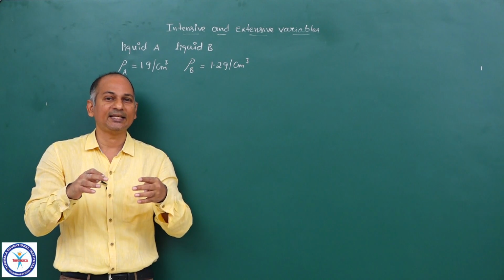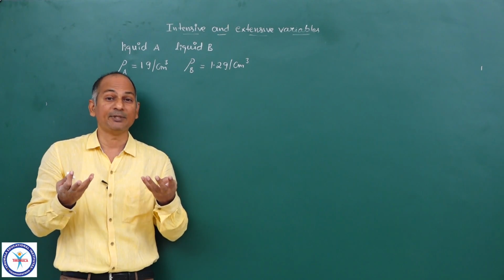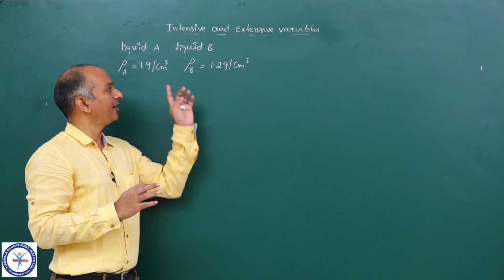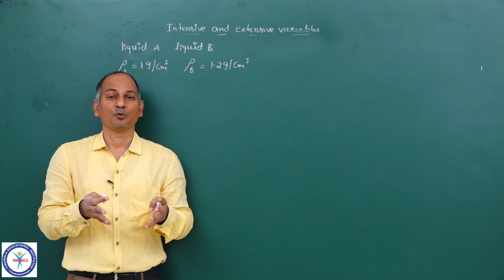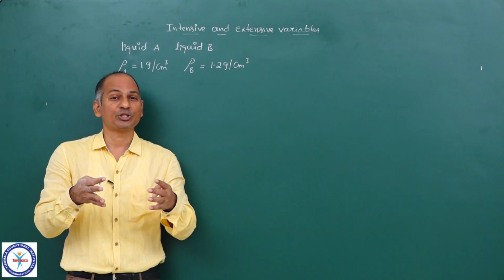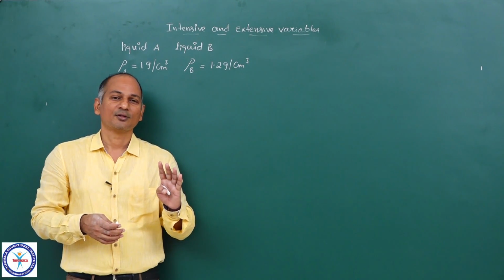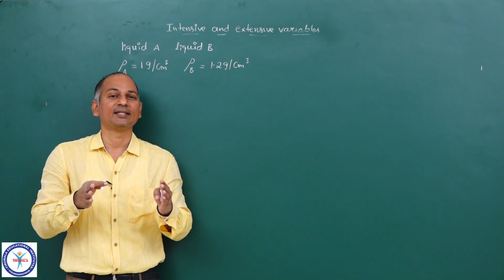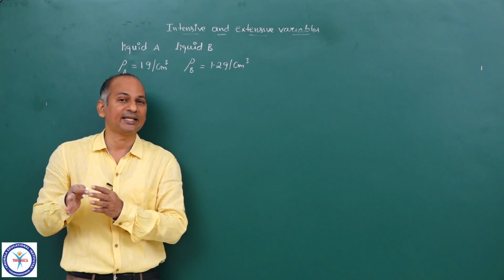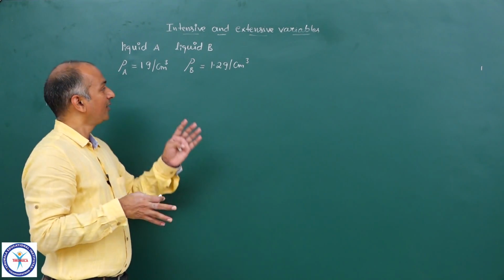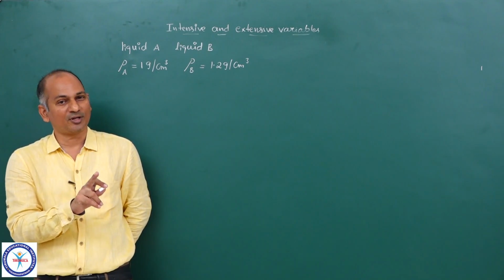So the concept of resultant density arises only when the liquids mix with each other. That means they are miscible with each other. So let us say A and B are miscible with each other. So mix them, so you will get a homogeneous solution. Homogeneous solution means a solution whose density is same everywhere throughout the sample. So what is the resultant density of such a homogeneous mixture, which is obtained by mixing A and B? And for that, we should know how much amount of liquid A is mixed with how much amount of liquid B.